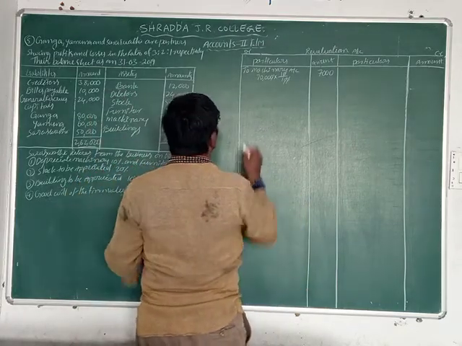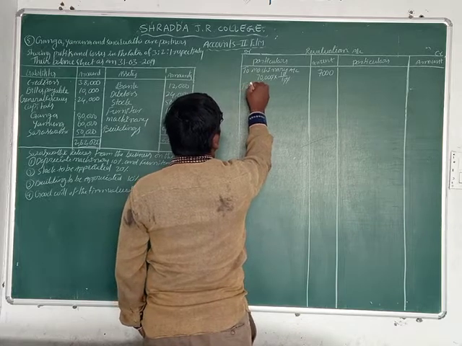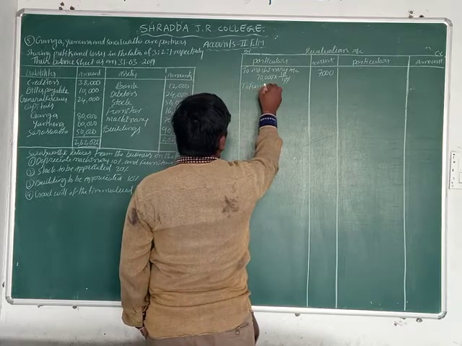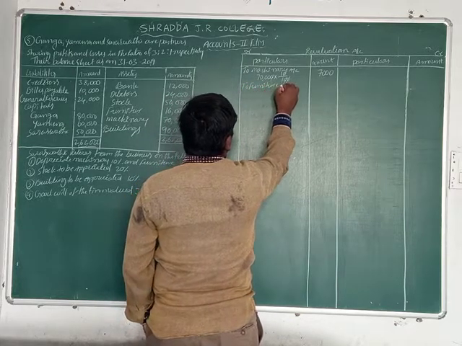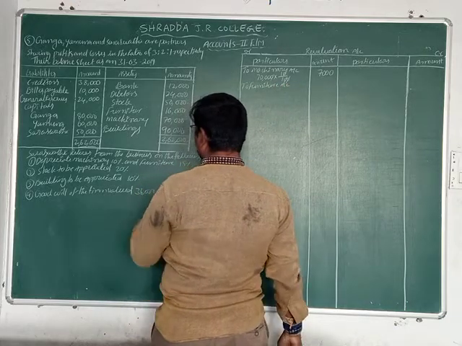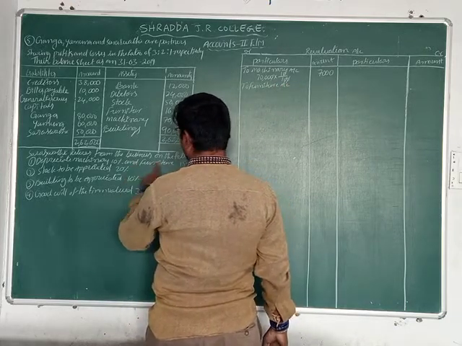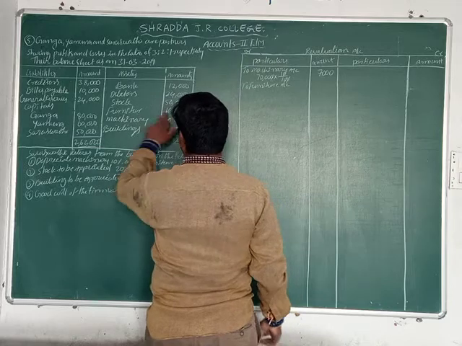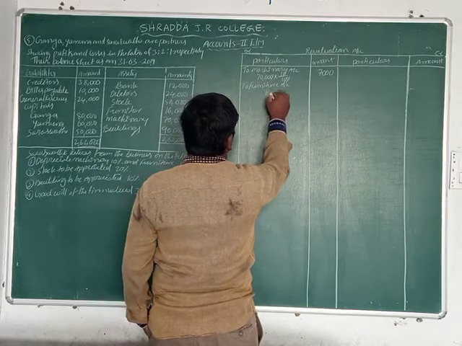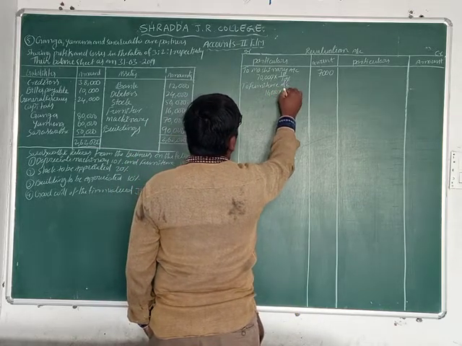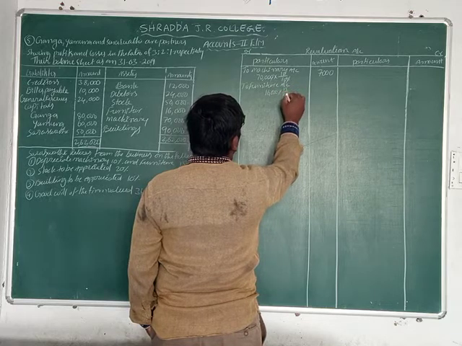And next is the furniture account. What is the value of furniture, friends? The value is 16,000 at the rate of 15 by 100.